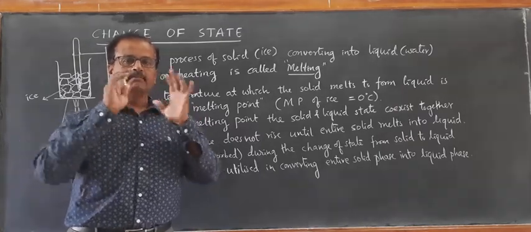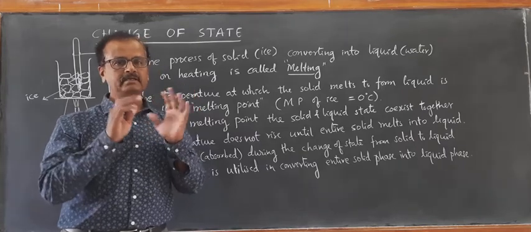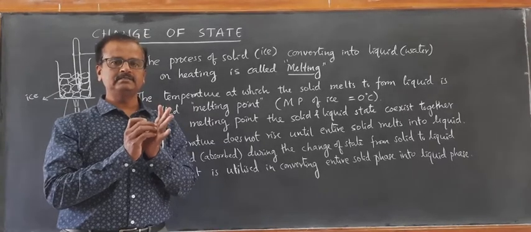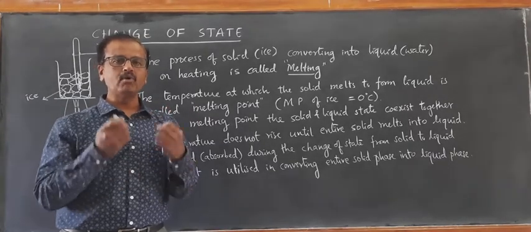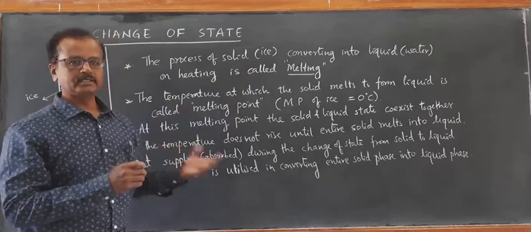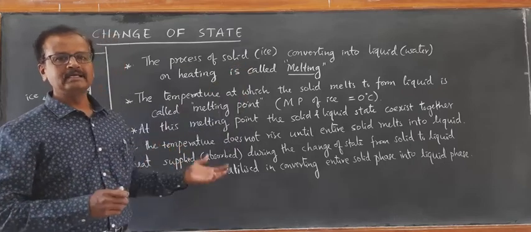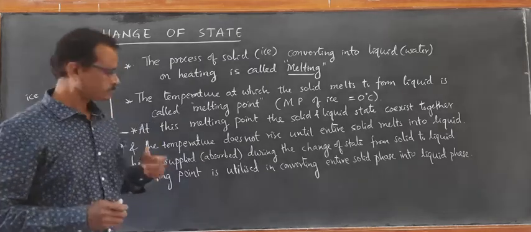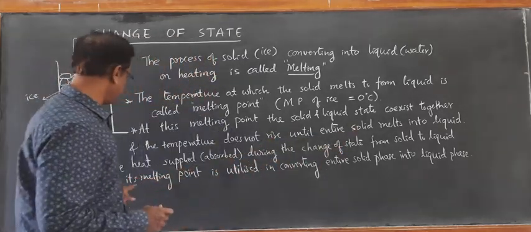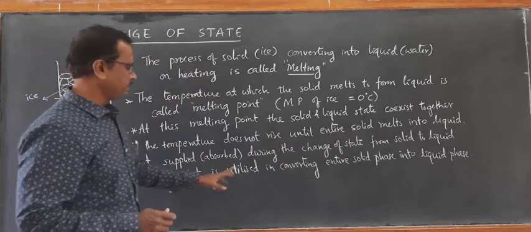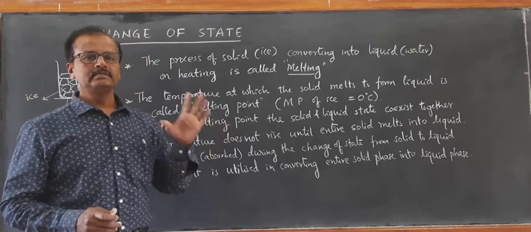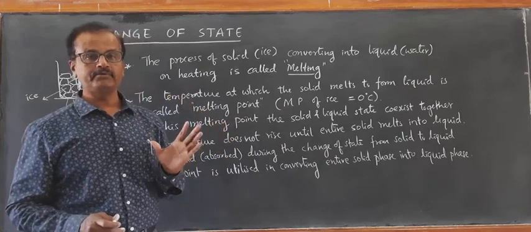When the breaking of the bonds takes place, the distance between the particles slightly increases, and as a result the molecules gain more and more energy, and then it is converted into liquid state. That's what we are calling latent heat of melting. The heat supplied during the change of state from solid to liquid at its melting point, we are now defining as the latent heat of melting.